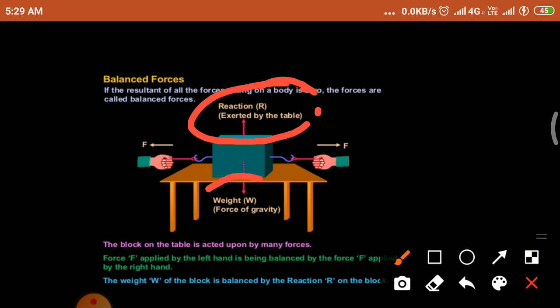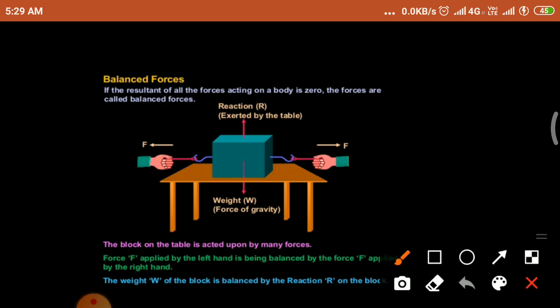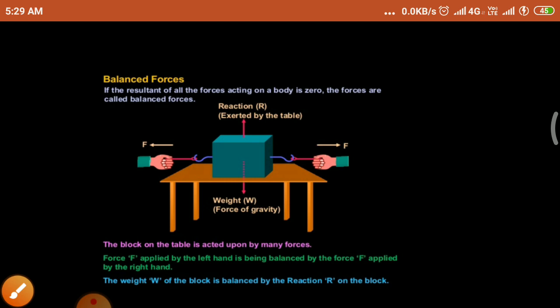Here the wooden block gives some force in the downward direction. And the man is giving two forces in opposite directions. So there are four forces acting on this object. If the resultant of all the forces acting on a body is zero, the forces are called balanced force.